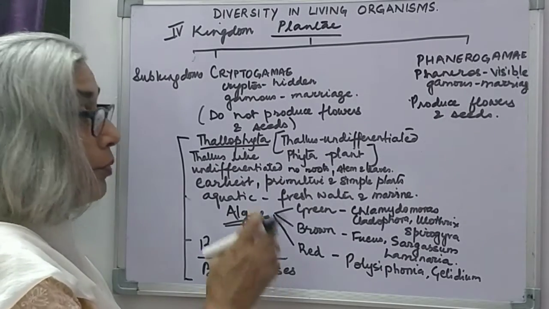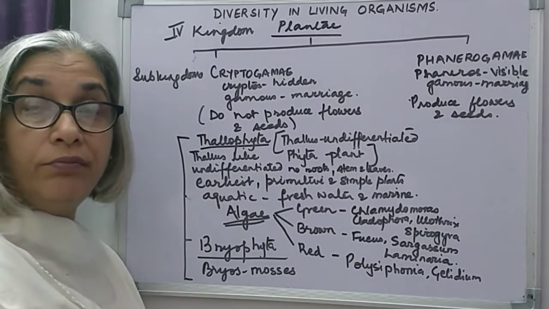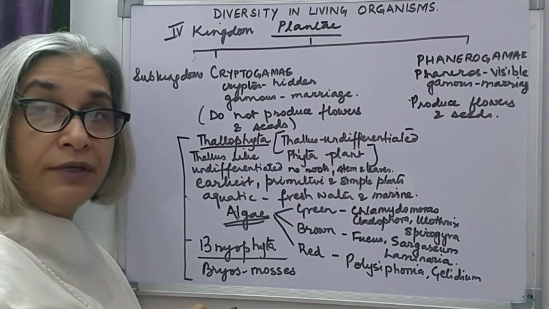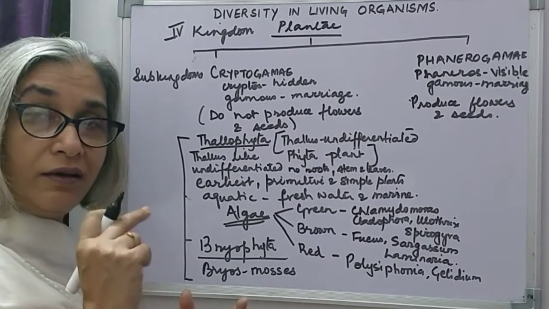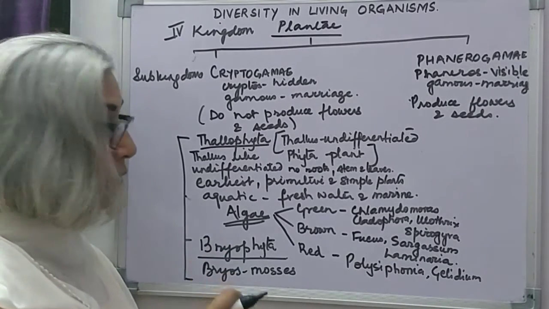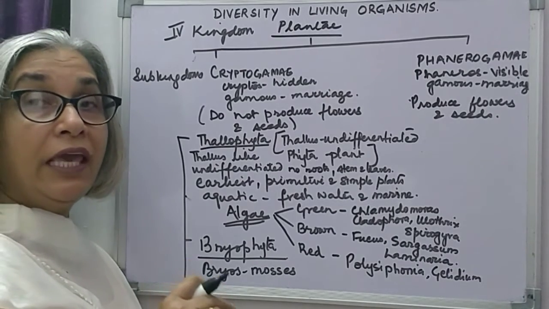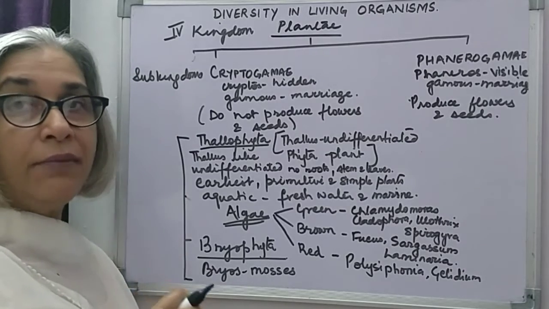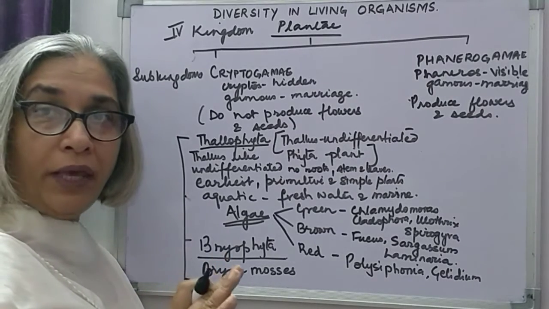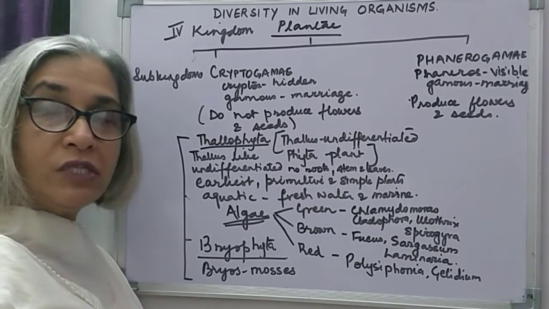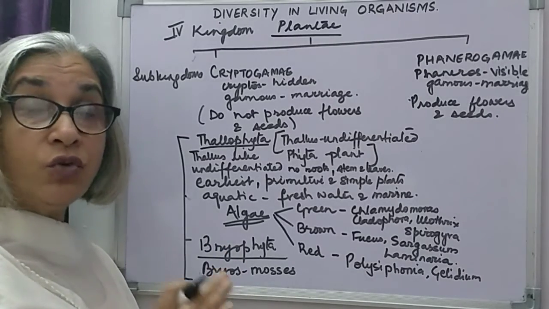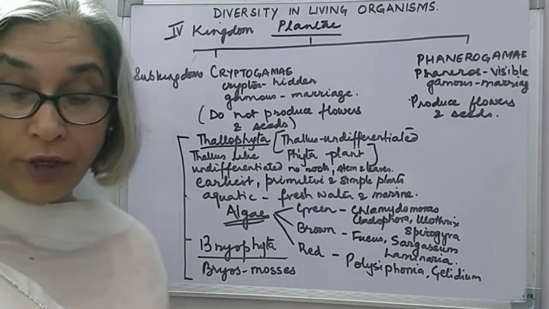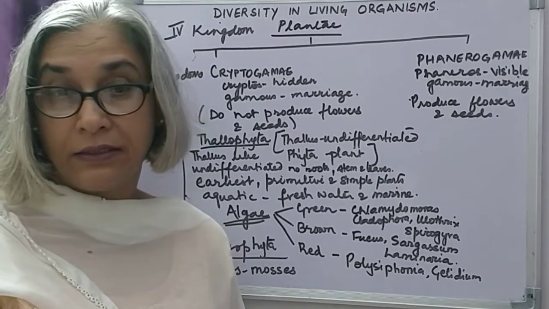Here also the body is not differentiated into roots, stem and leaves, but the mosses which come under Bryophyta have root-like structures called rhizoids, stem and leaves, but they do not bear flowers and produce seeds. They do not have vascular tissue, which means that the xylem and phloem tissue is absent.